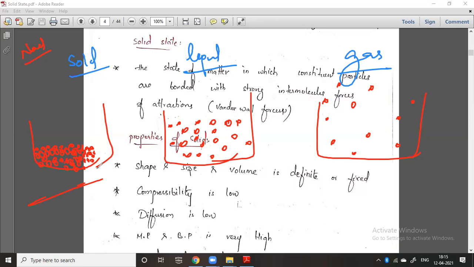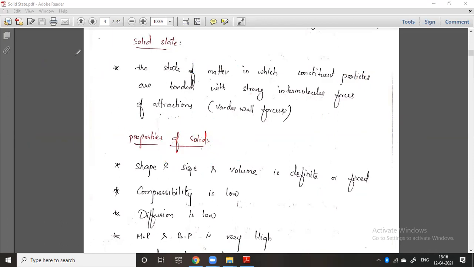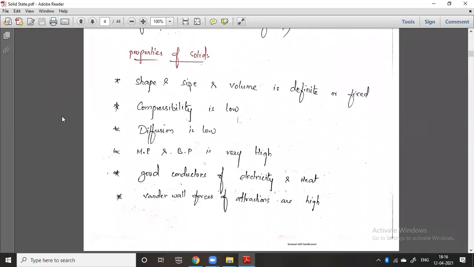Let us discuss what type of properties there are, and the difference between solid, liquid, and gas. First, the solid. We will study only the solid state now, and in the next class we will discuss the liquid state and gaseous phase again. So first the solid phase. You have already studied these properties in your earlier classes, so I don't want to say much about them. The shape, size, and volume are definite and fixed.